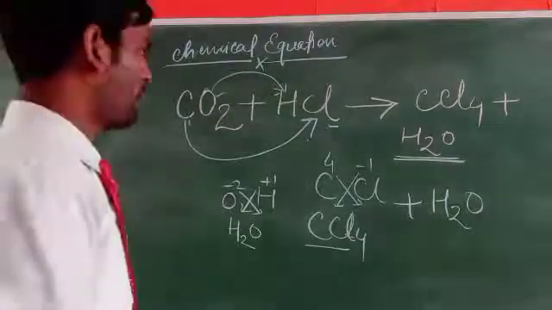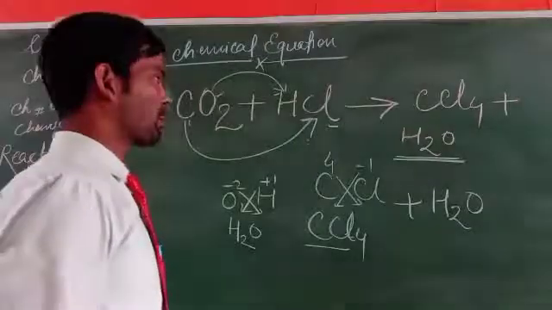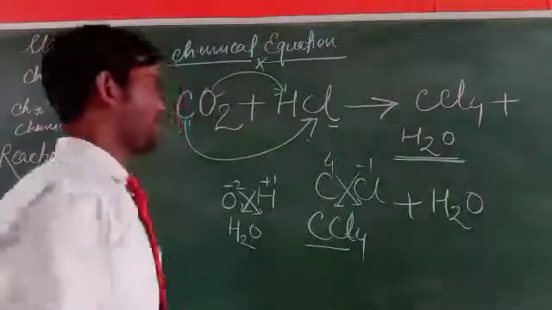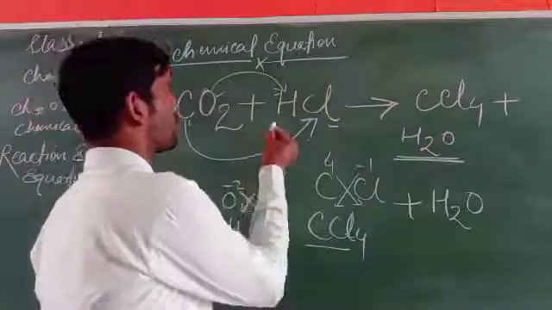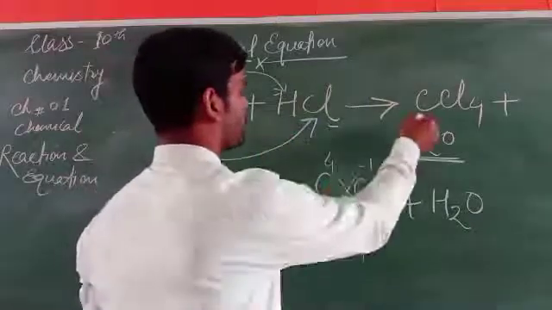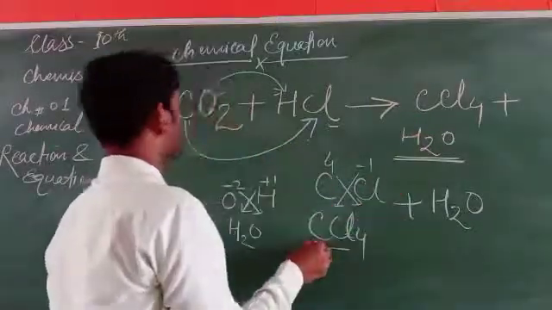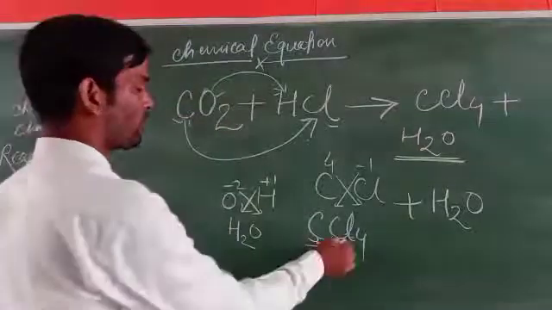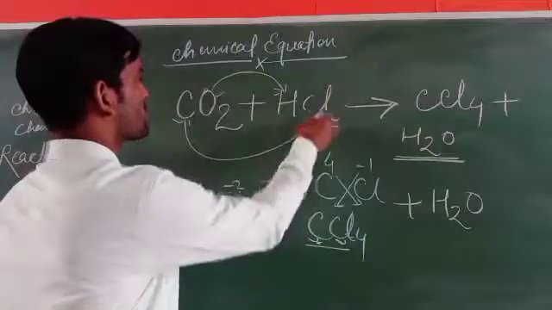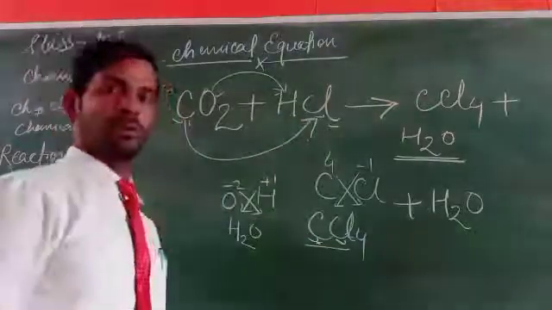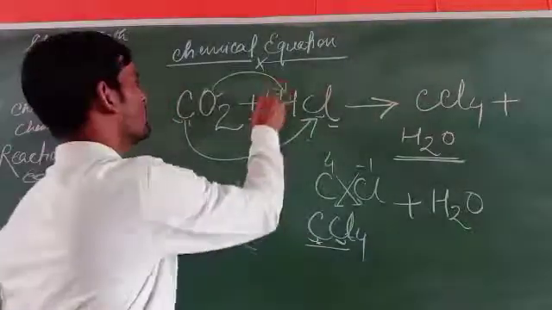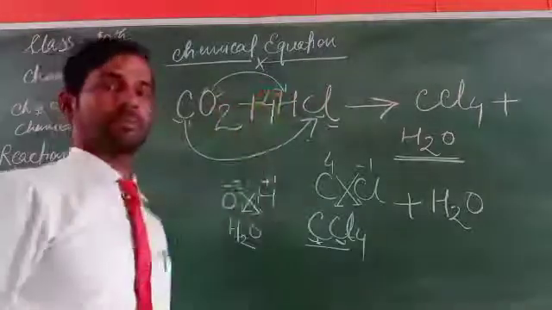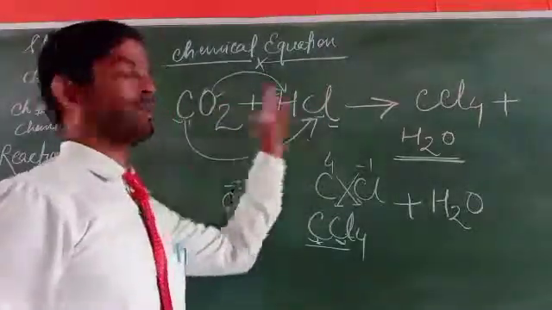Now, how can we explain this? The total number of carbon is 1 here, and here is also 1. The total number of chlorine is 4, but here the number of chlorine is 1. So it has to be written like this: 4 chlorine.